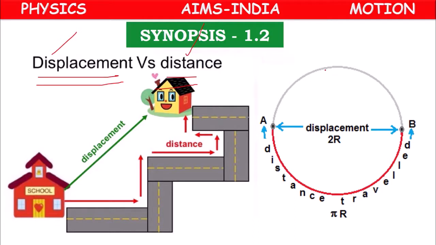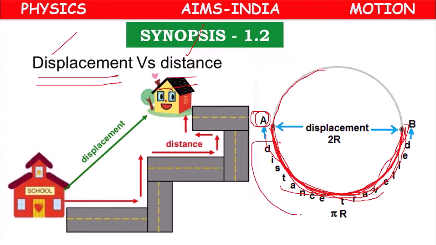Now if you observe this circle, the journey started from point A, and suppose the object traveled up to point B. This is the original curve along which the object travels. The length of this curve AB is called distance.